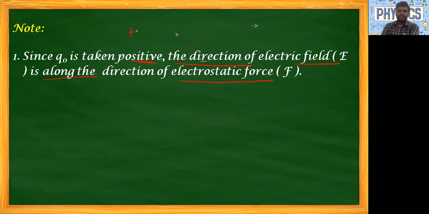Remember, if Q naught is positive, the direction of electric field is along the direction of electrostatic force.